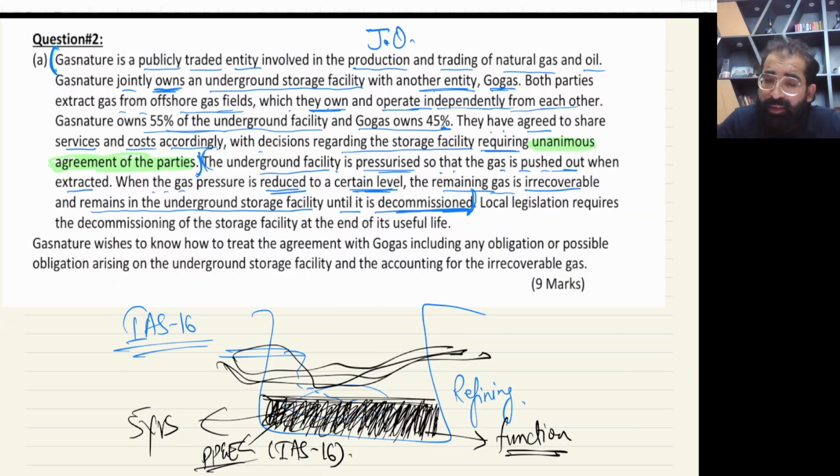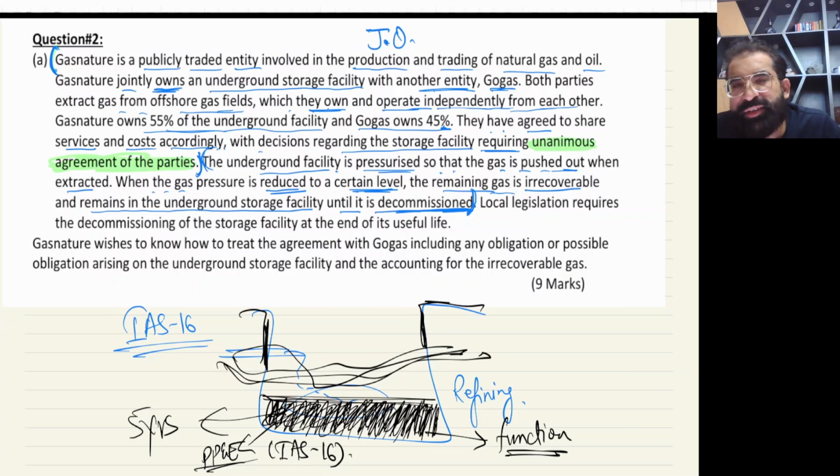Without these walls, we can't do it. These walls are also important. So the same is the case with this gas. Without this minimum gas, we can't run this show. So this minimum gas is performing a function, so it will be part of IAS 16, property, plant and equipment. It will be capitalized as property, plant and equipment. So we have to report this in the SOFP as PPE.